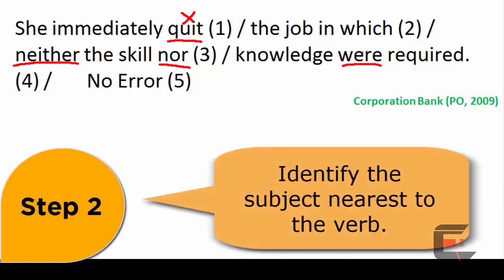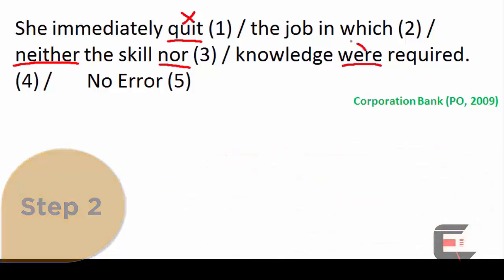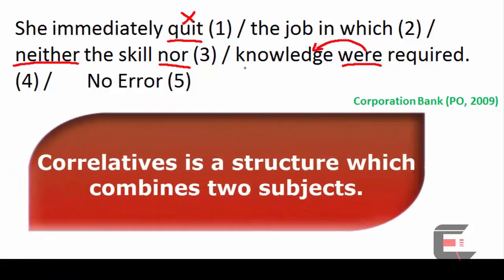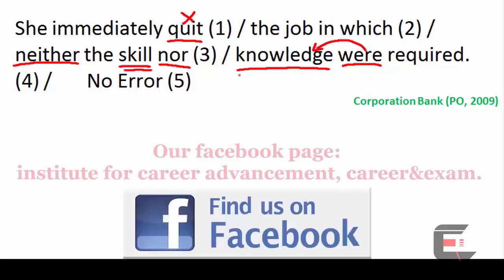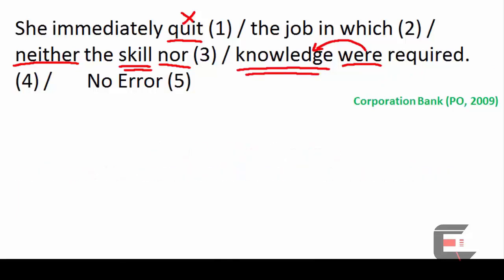Step number 2, identify the subject near the verb. It is knowledge. In correlatives, you have two words which come together. One is knowledge, the other one is skill. Both qualify to be subjects. However, the rule is the verb will agree to the nearest subject.